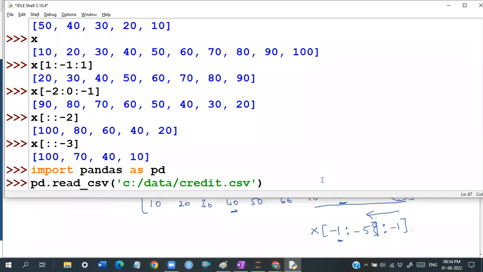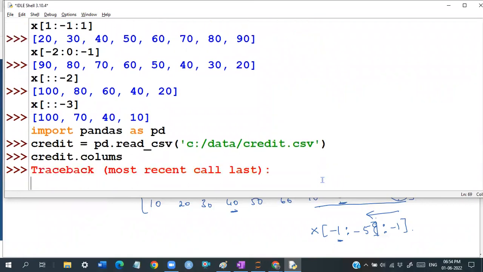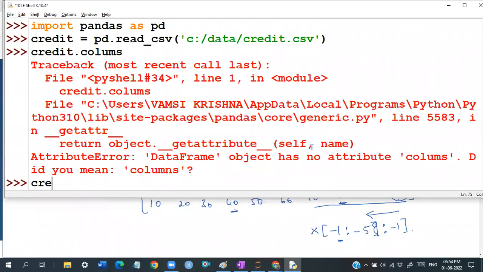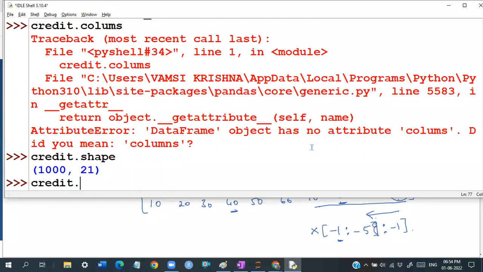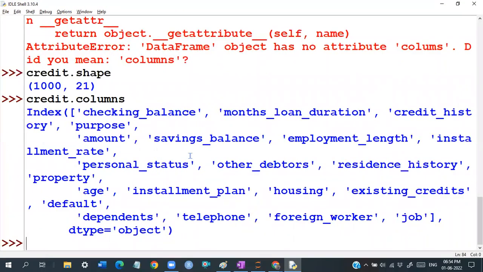The credit data set has a lot of columns, so we have to get it. This is going to be credit.columns. Sorry, just a minute, it is credit.shape. Have you got the data? Yes, it is credit.columns, I had a spelling mistake.